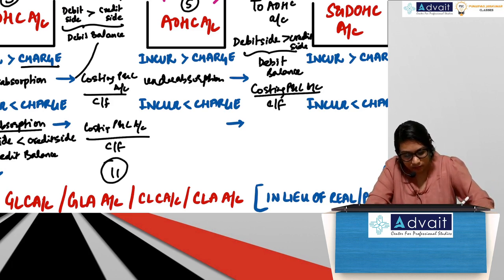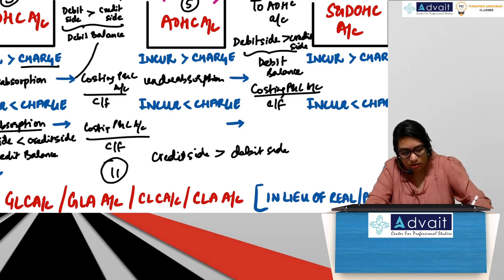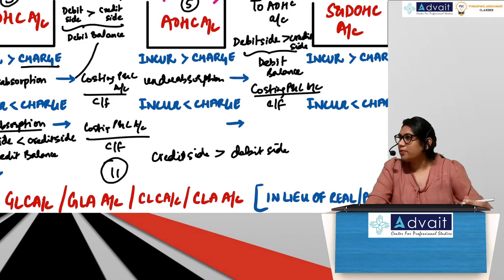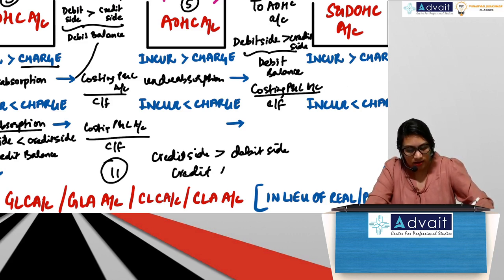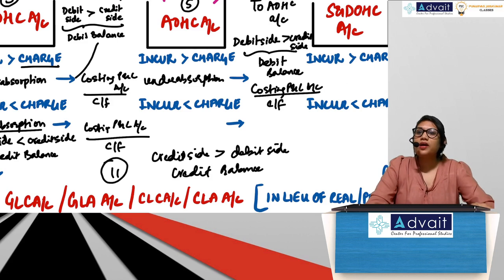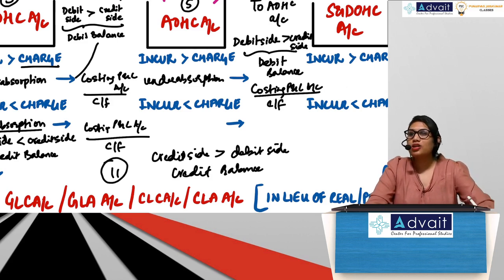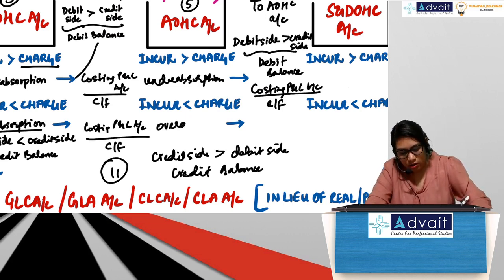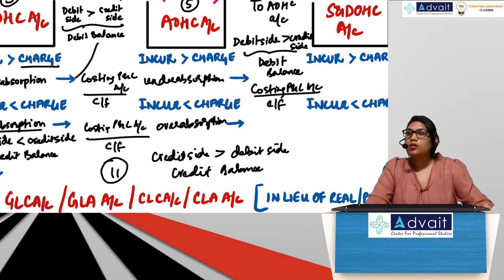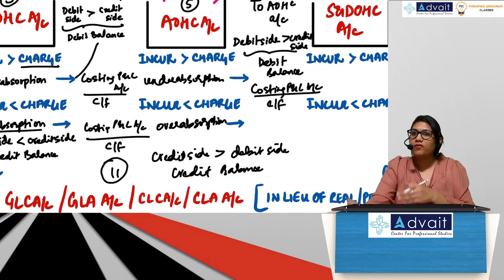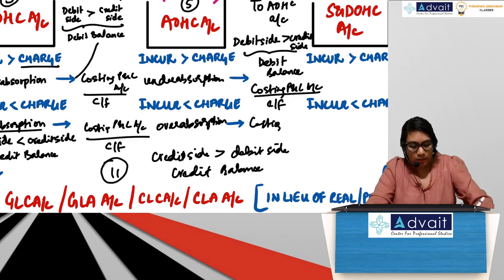Similarly, if credit side is bigger than debit side, then what will we have? Credit balance. Credit side is bigger means absorption is more than incurrence. So I've absorbed more than what I have incurred, which means I will get over absorption. Same thing, whatever I did for FOH. So if there's over absorption, what do we do? Costing P&L or carry forward.